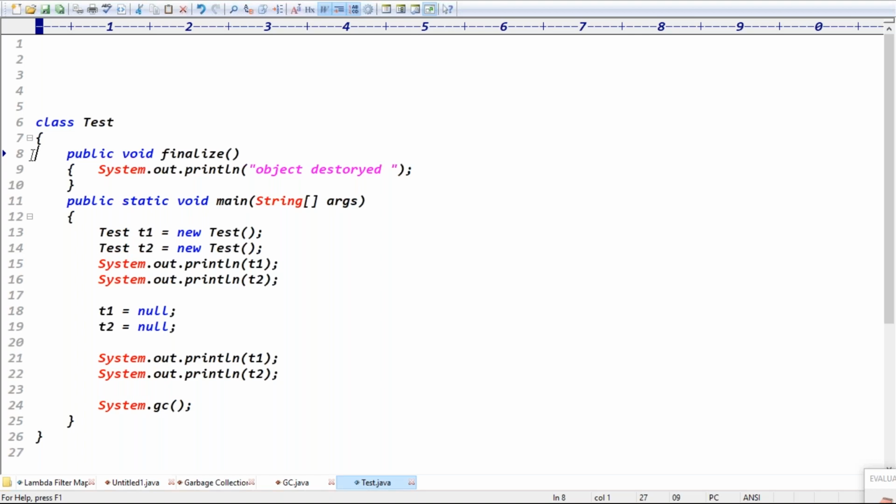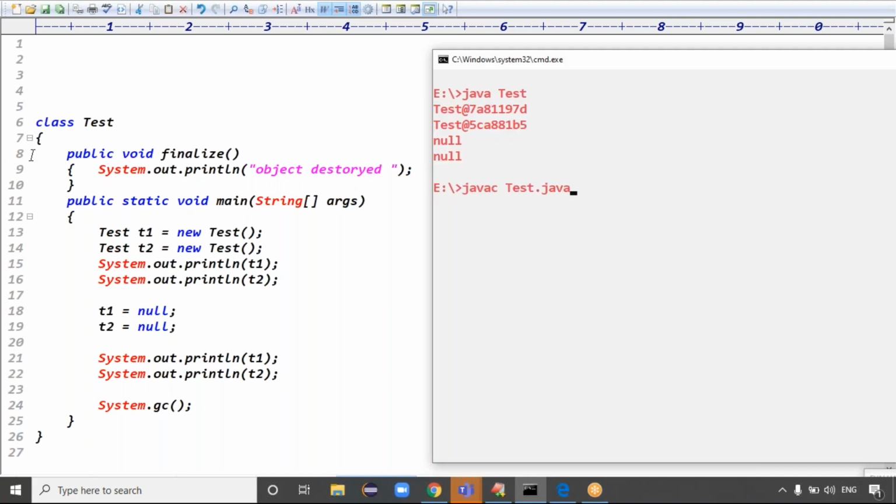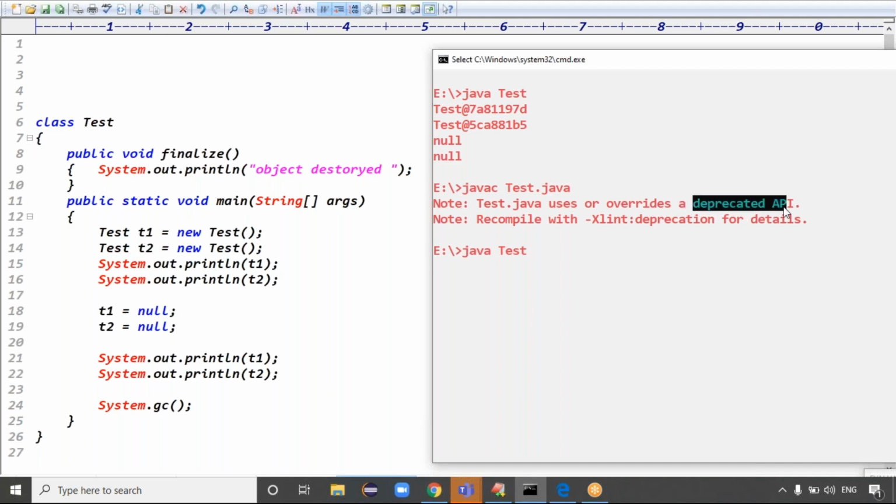Exactly, guys. Good. If you run this code now, the code is compiled fine and executed fine. We got some issue like a deprecated API warning message; we will see what the deprecated API is. But if you run this code, we get the message "object destroyed". Here, how many times did the finalize method get executed? Total 2 times, right? Because there are 2 objects eligible for garbage collection, the finalize method got executed twice.